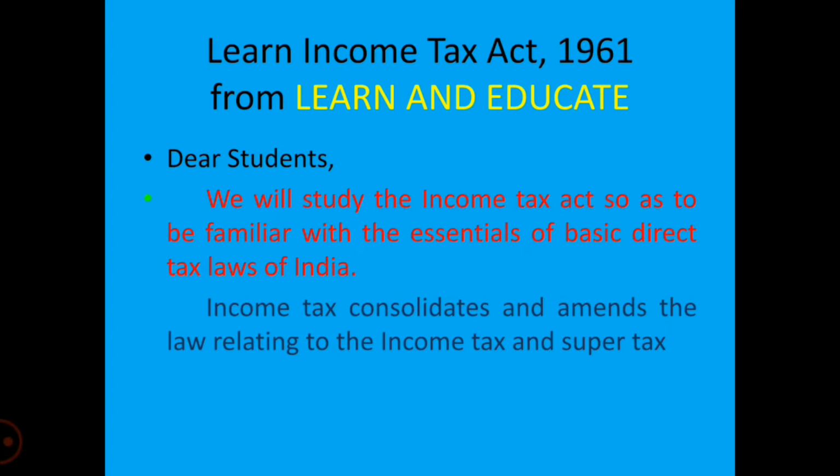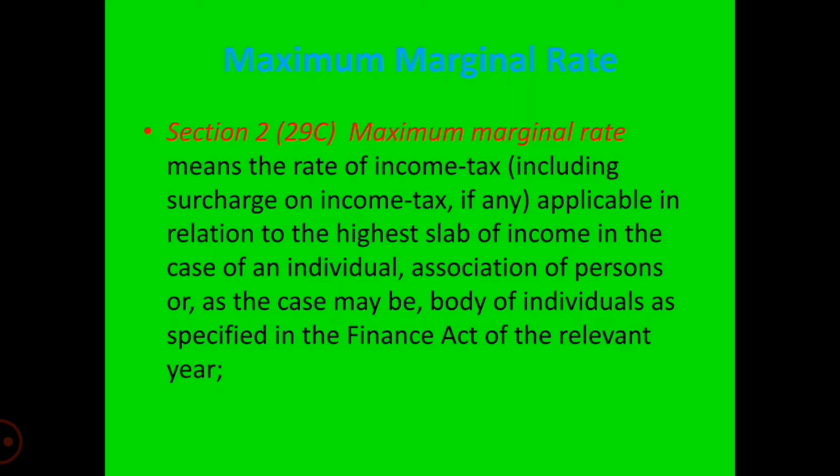A basics under the Income Tax Act 1961, under Section 2, Clause 29C, Maximum Marginal Rate. Maximum marginal rate means the rate of tax, including the surcharge on income tax if any, which is applicable in relation to the highest slab of income in the case of an individual, association of persons, or body of individuals, as the case may be, which is specified in the Finance Act of the relevant year.